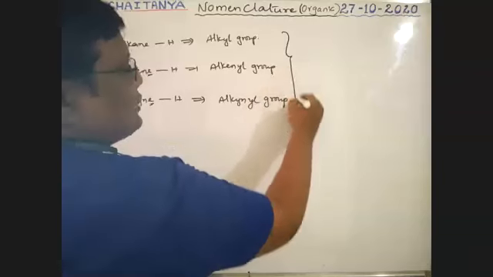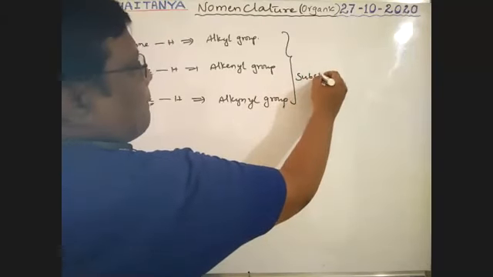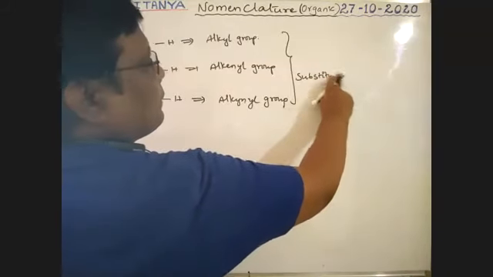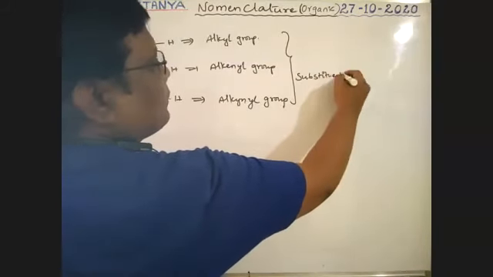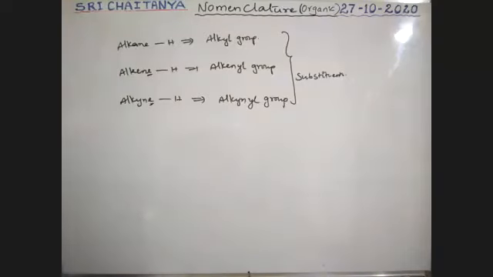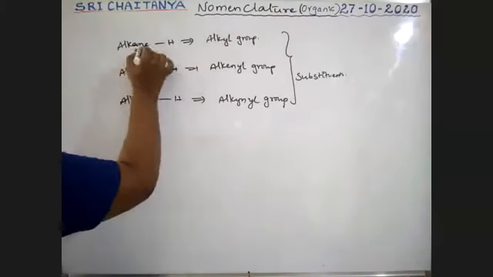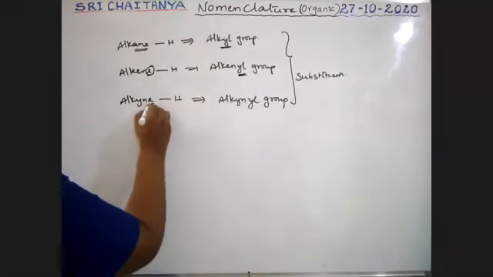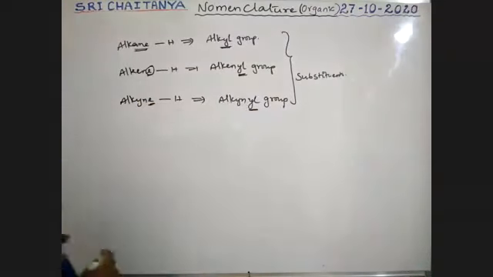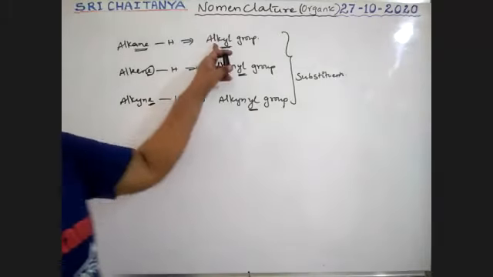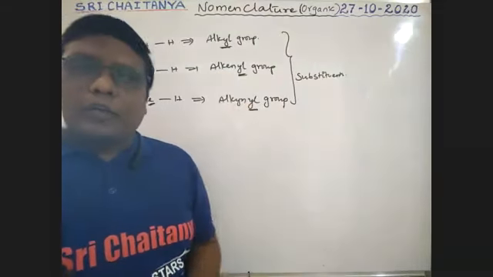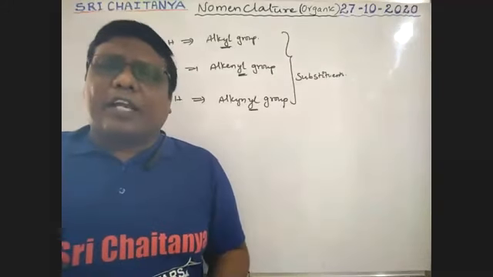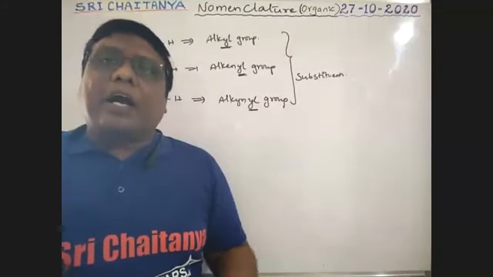All these groups are substituents. See boys, here ANE is replaced with YL. Here E is replaced with YL. Here also E is replaced with YL. Please keep in mind: alkyl group, alkenyl group, alkynyl groups. Now alkyl groups, methyl, ethyl, propyl, all those are alkyl groups we know. Now I am taking alkenyl groups.